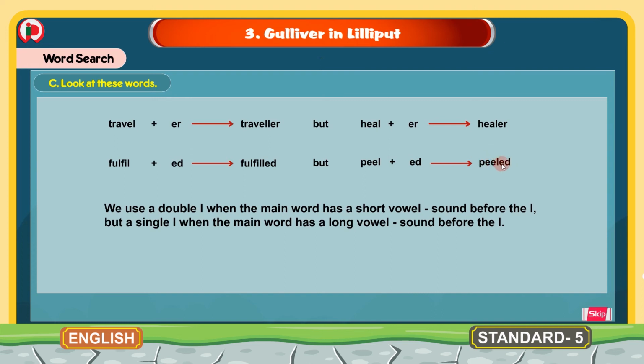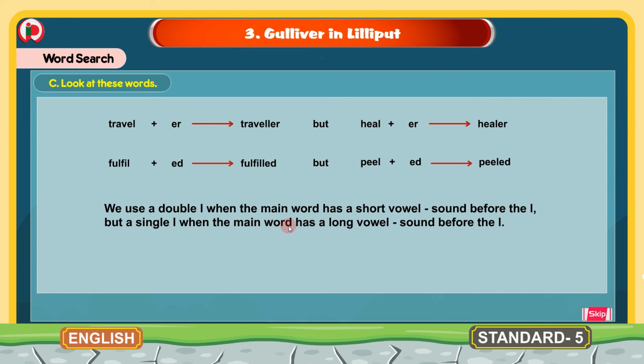Here you have only one L. This is because we use a double L when the main word has a short vowel sound before the L. So we use double L when the main word has a short vowel. But a single L when the main word has a long vowel sound before the L.